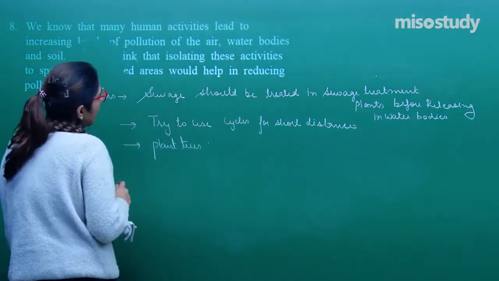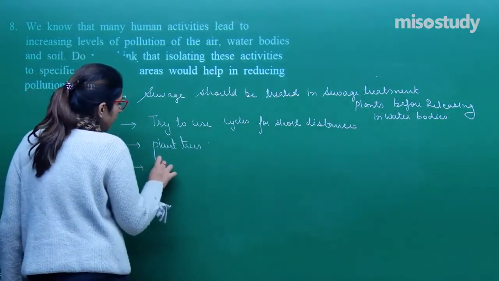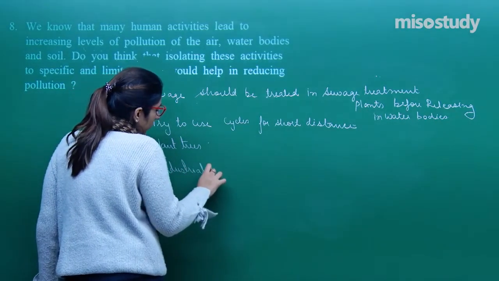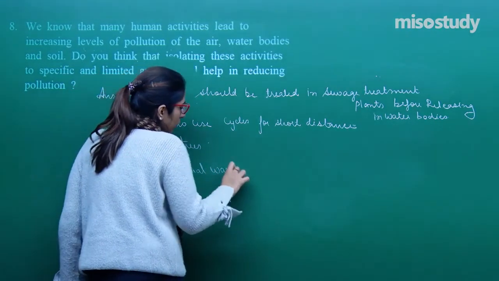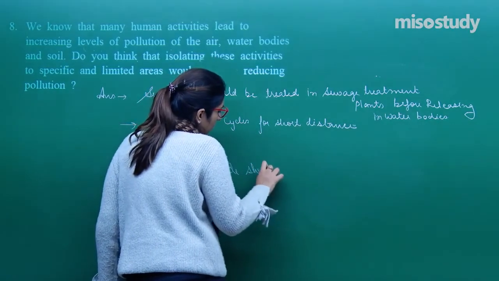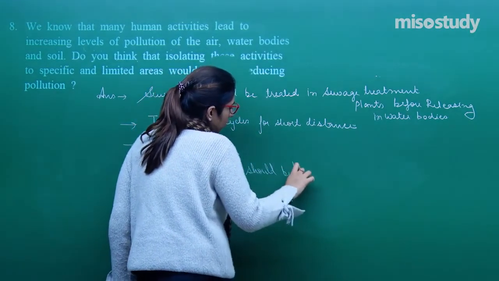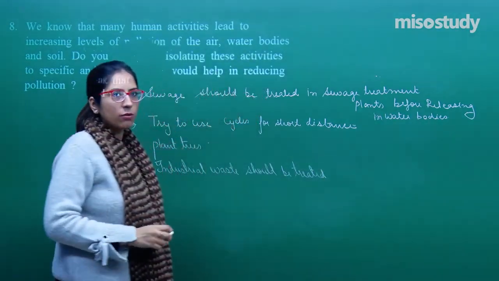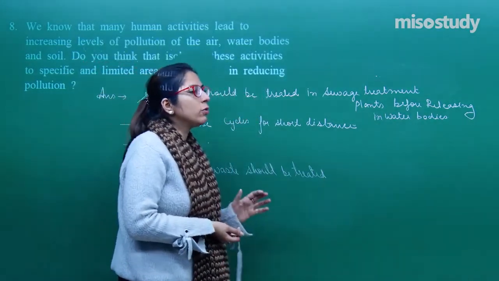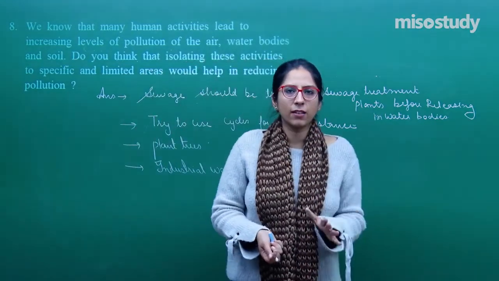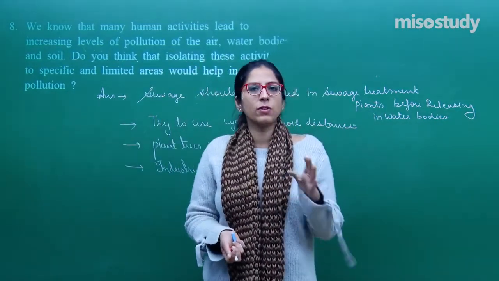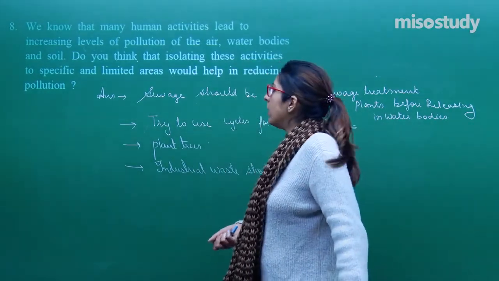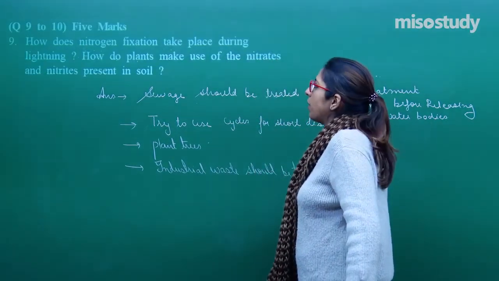Now we have discussed regarding the sewage. So industrial effluent, industrial waste should be treated, right, before releasing into the water body. We should avoid use of pesticides, insecticides, etc. So these are the different things which we have to follow, right? So this was question number 8. Let's move on to the next question, question number 9.